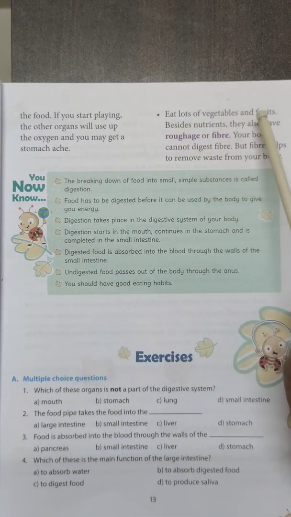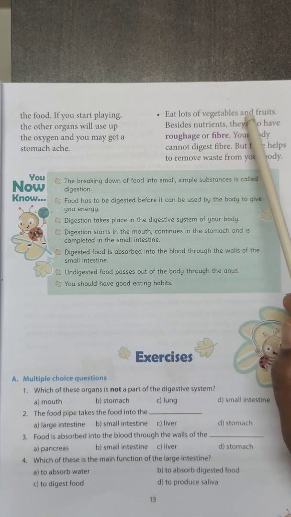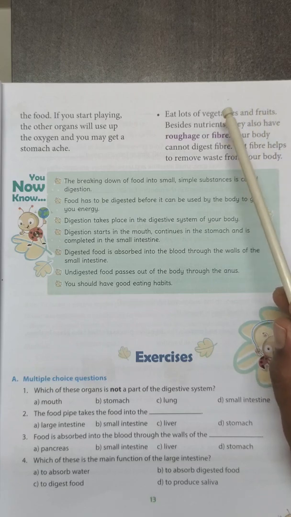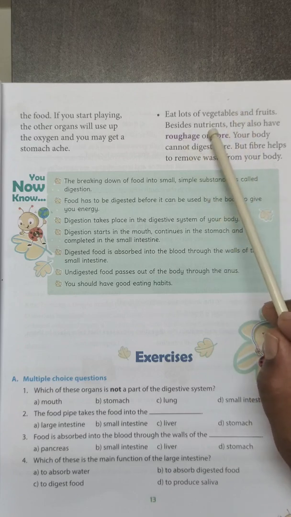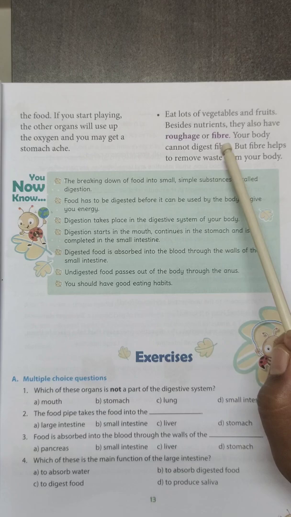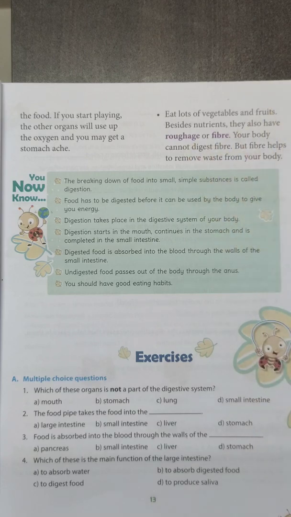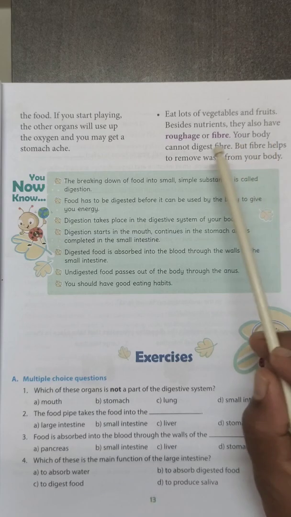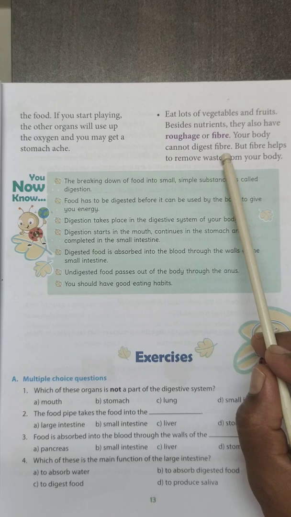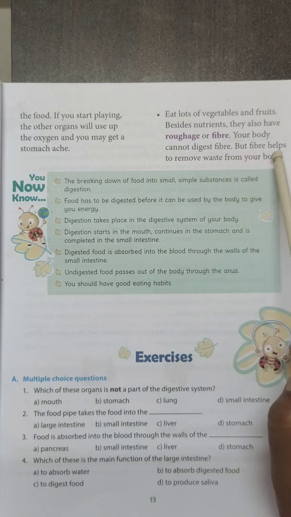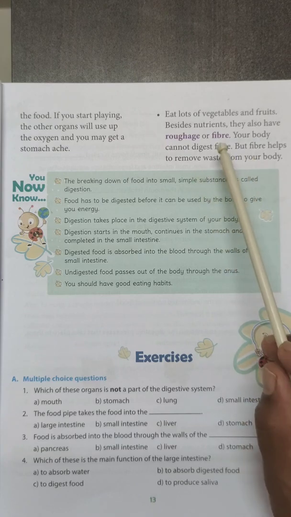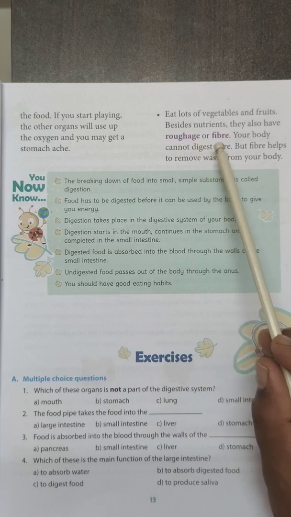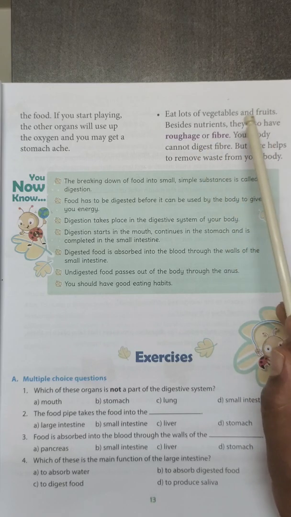Then eat lots of vegetables and fruits. We need to always eat more vegetables and fruits. They give us vitamins. Along with that, they also give us fibrous components, which is called roughage. Do you know this roughage or fiber is very important because it helps in eliminating the undigested waste? See, your body cannot digest fiber, but fiber helps to remove the waste from your body. Undigested waste can be removed easily when the fibrous components from fruits and vegetables are given to the body.